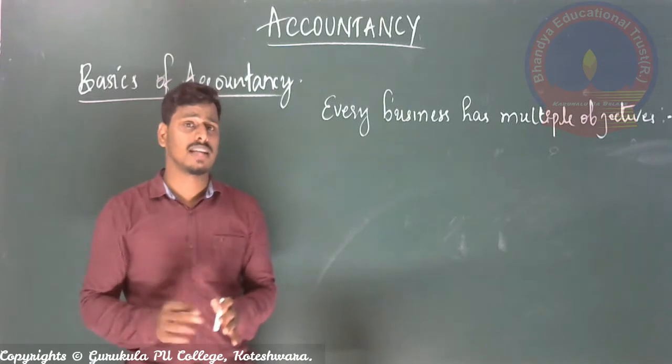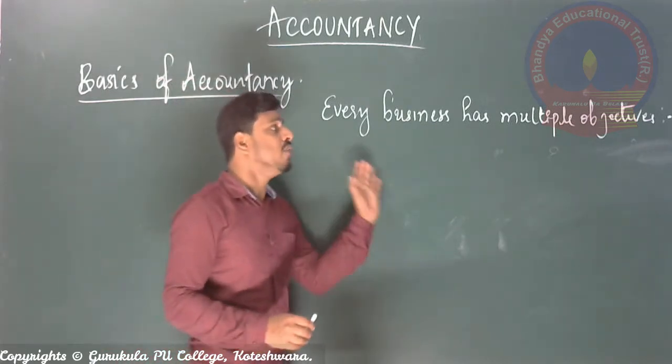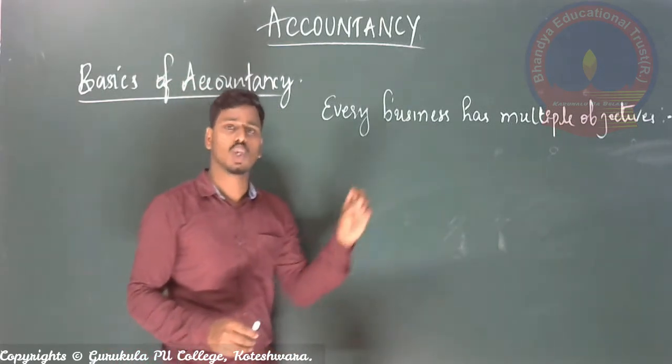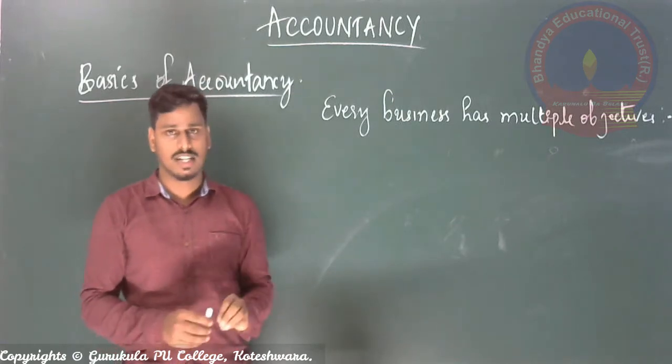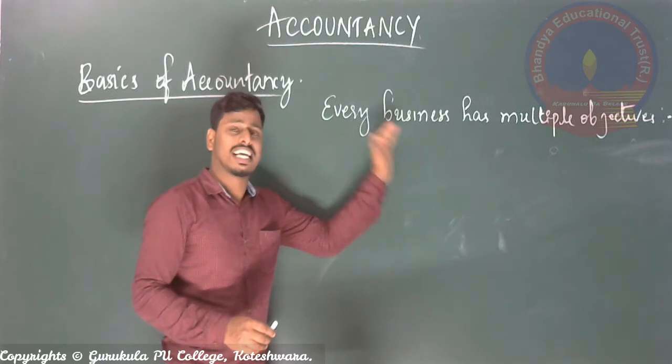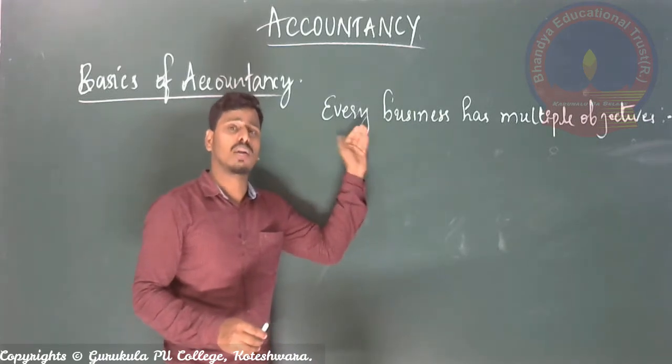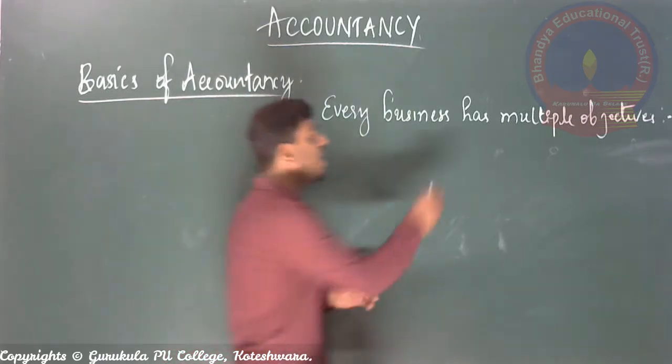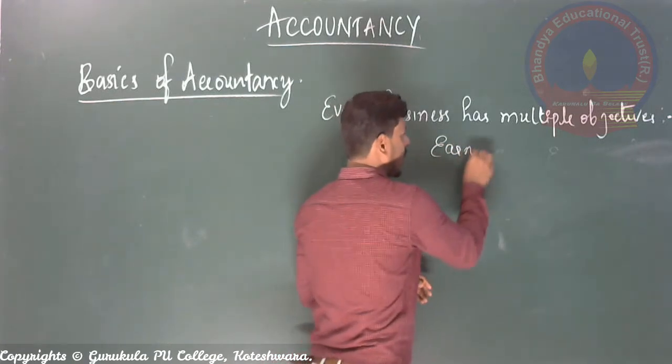Every business organization needs to perform various objectives, goals or targets, right? Including all the objectives, the key objective or key motive of every business is the earning of profit, right?